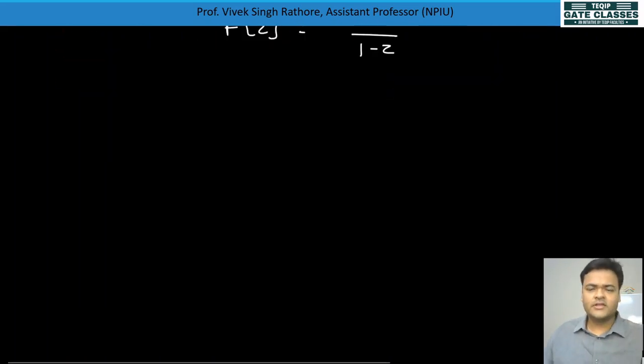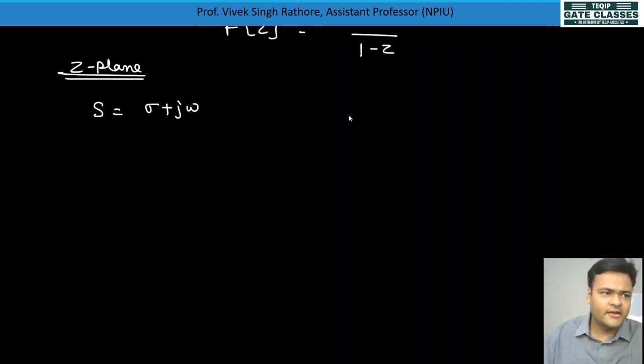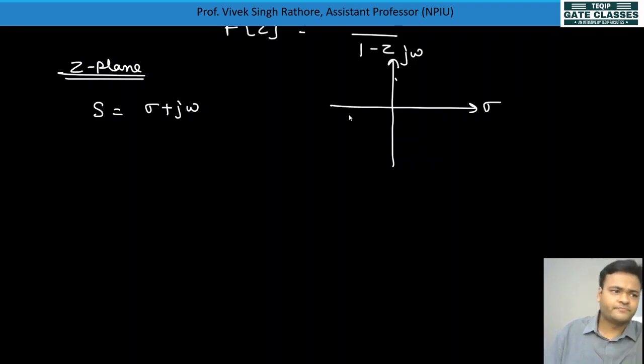In the S plane we had S equal to sigma plus j omega, so we represent sigma, the real part, on the x-axis and j omega on the y-axis, so the region is in rectangular strip form.